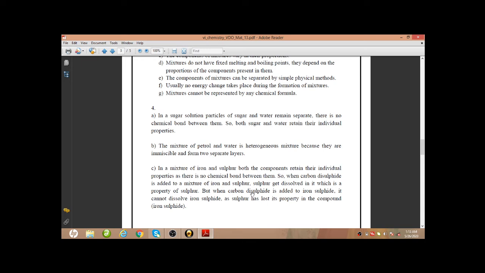So the property of carbon disulfide is to dissolve sulfur, or we can say this is the property of sulfur also. But whenever we add this carbon disulfide in iron sulfide, it cannot dissolve iron sulfide, because iron sulfide is a compound where sulfur and iron both have lost their individual property.